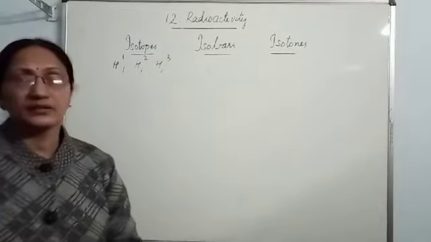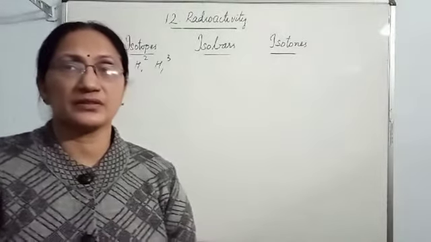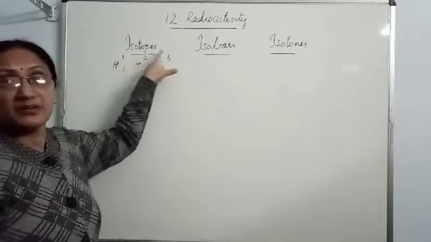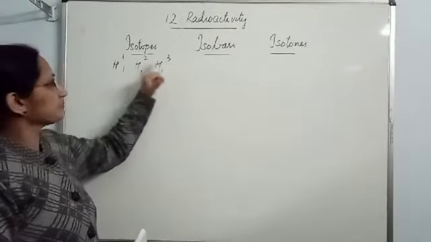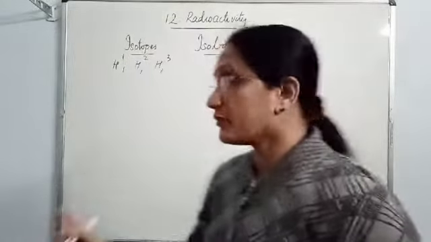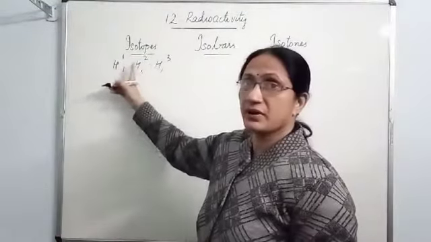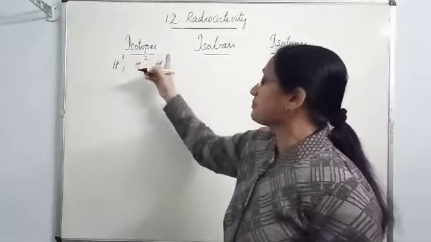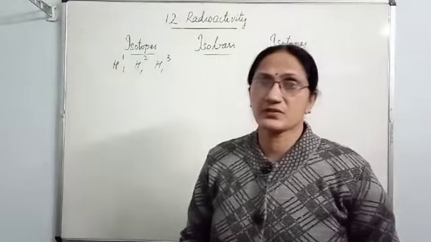These are the 3 isotopes of hydrogen. See, they have the same atomic number but different mass number. The element is the same. The symbol is H in all 3 places. So these types of atoms of the same element, having the same atomic number but different mass number, are called isotopes.